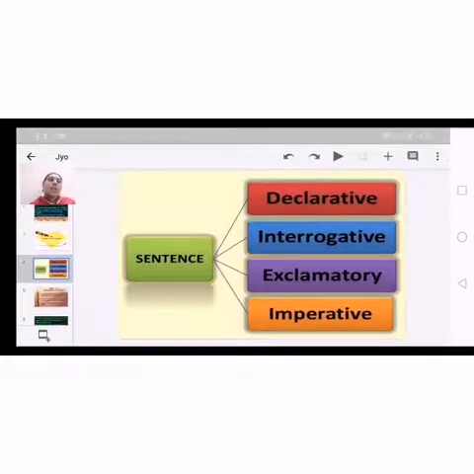So let's move to the sentences. First, what are those, how they function, and examples. Everything we can get in this class. Let's move to the next slide.